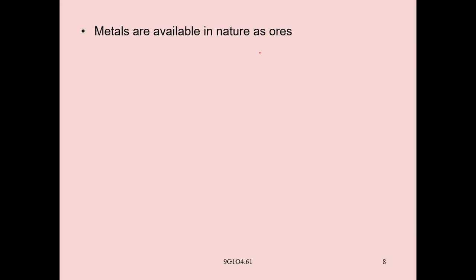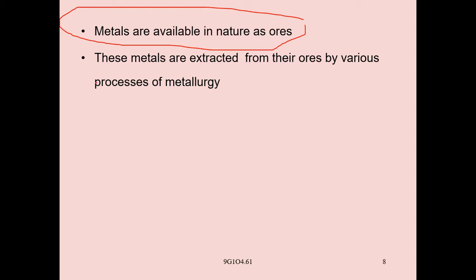Metals are available in nature as ores. Already you know, we studied this in metallurgy. These metals are extracted from their ores by various processes of metallurgy.